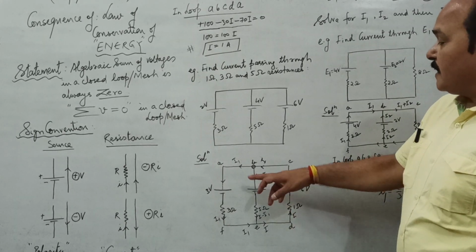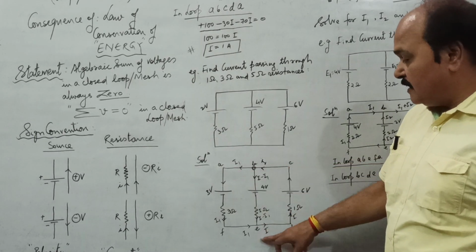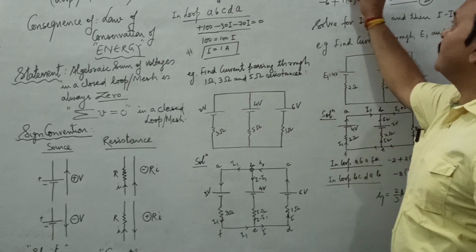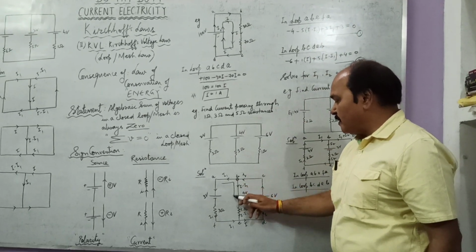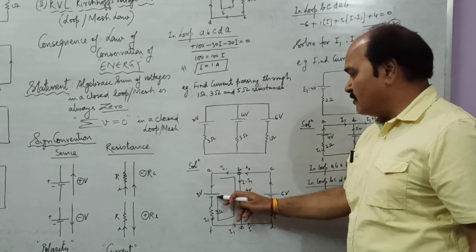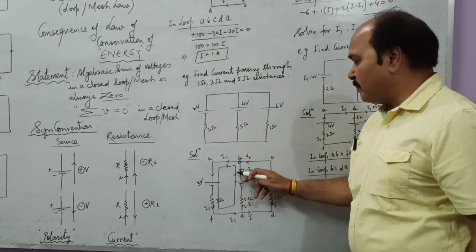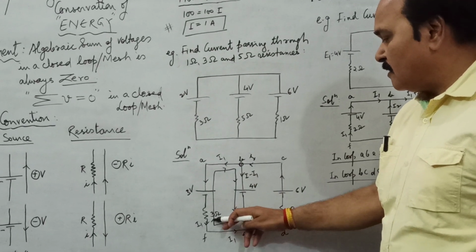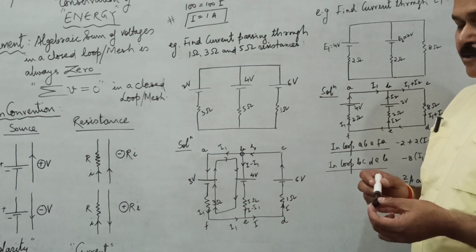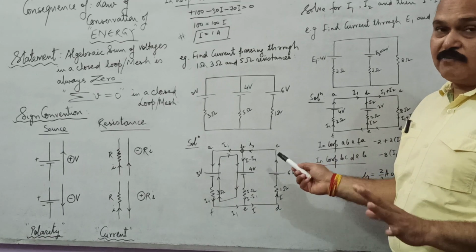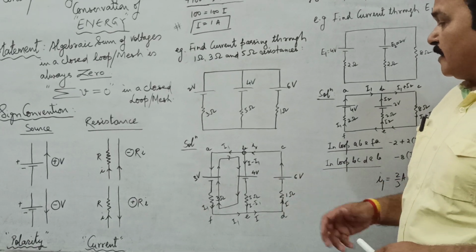Well, if we apply KVL in A, B, E, F, A, this is the loop, A, B, E, F, A. We are moving from A to B and B to E. You can make the closed path with the help of your pencil, at least in the beginning. Later on you won't need to mark your diagram. You can mark your diagram with the help of a pencil right in the beginning.